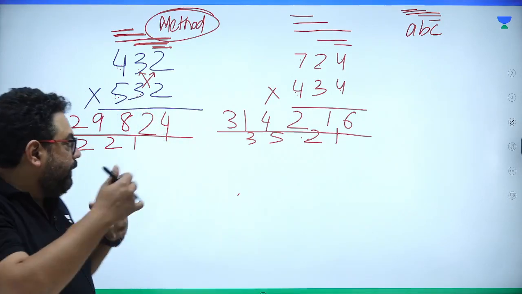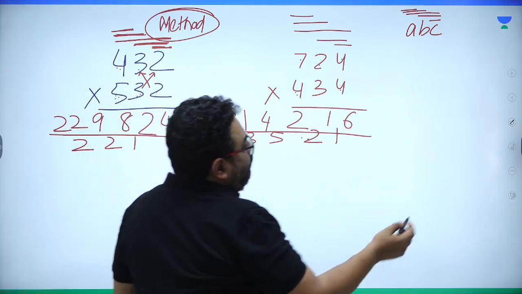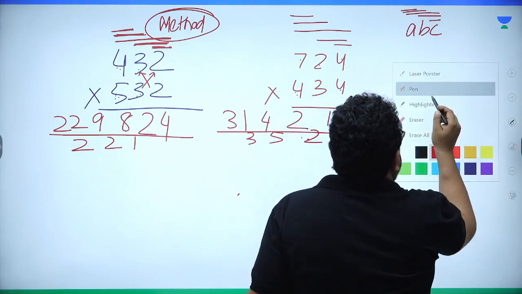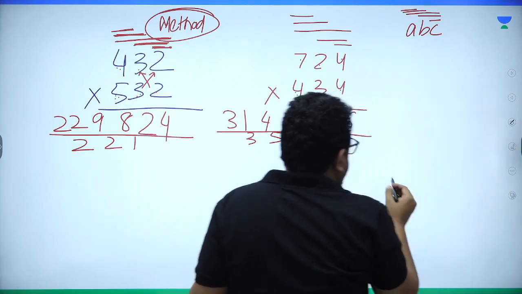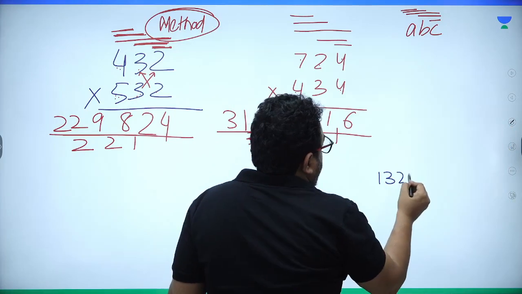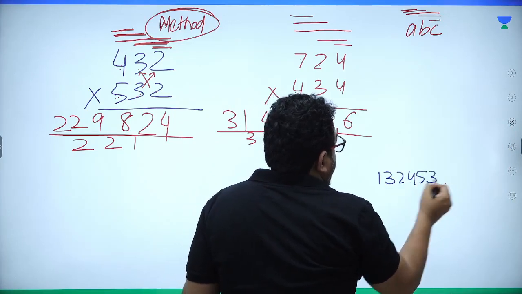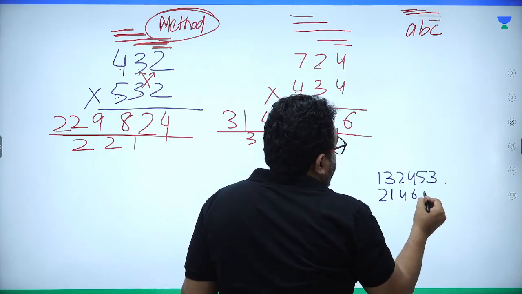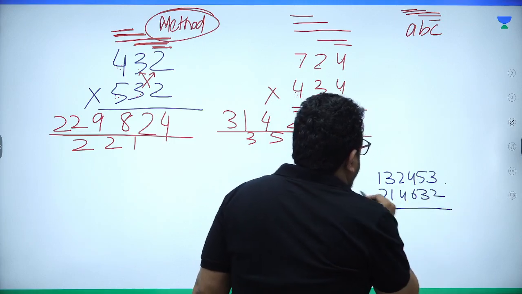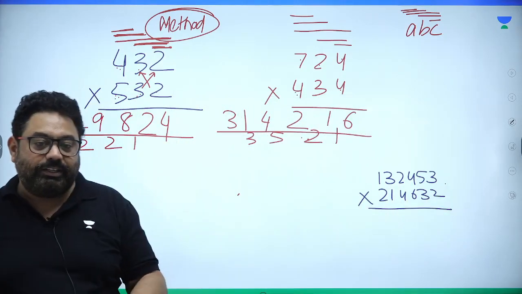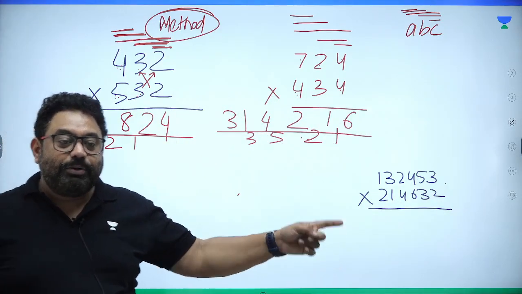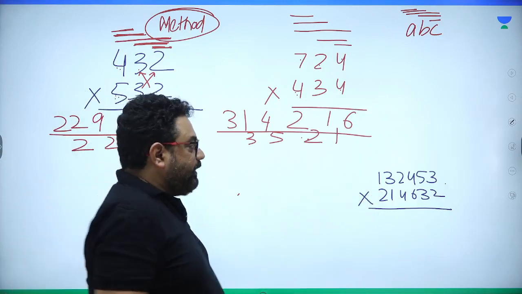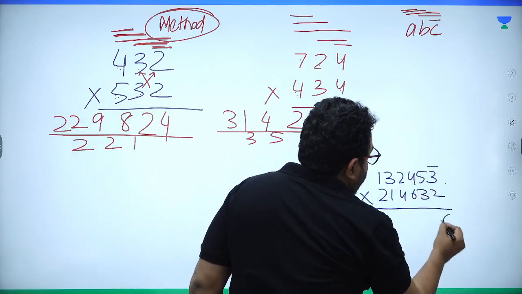So there may be a whole big calculation, but you may think of this as a method where I say 13245 3 into 21463 2, right? If this is a multiplication given in your paper and options are given, you don't need to solve it as a whole, right? First is real answer should end with 6.